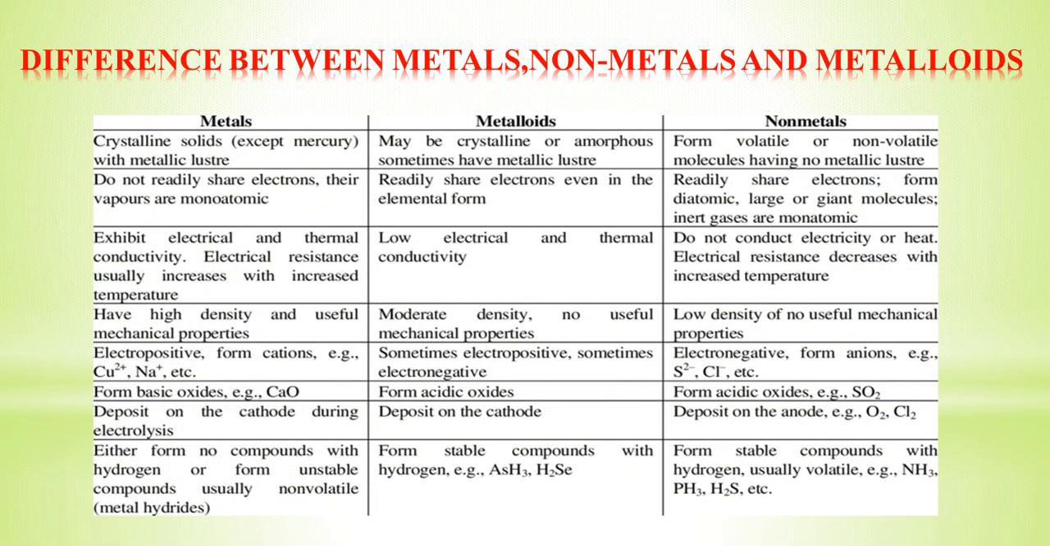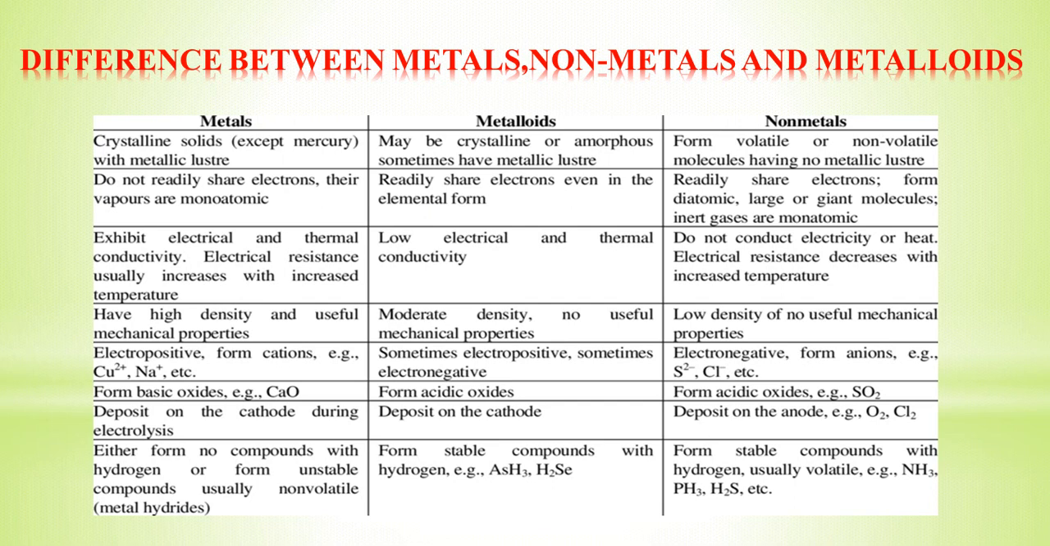Here we are going to see the differences between metals, metalloids and non-metals. Metals are crystalline solids, mostly all in solid form except mercury. Metalloids are crystalline or amorphous. Non-metals are easily vaporized substances. Metals are not at all ready to share their electrons, but metalloids are ready to share electrons with other elements.